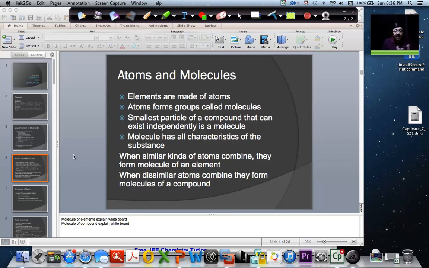Then when dissimilar atoms combine, that means atoms of different elements combine, they form molecules of a compound, like CO2 is an example. Carbon dioxide. There was an atom of carbon and 2 atoms of oxygen that came together to form a molecule of carbon dioxide, right? So that is basically what I want you to understand.